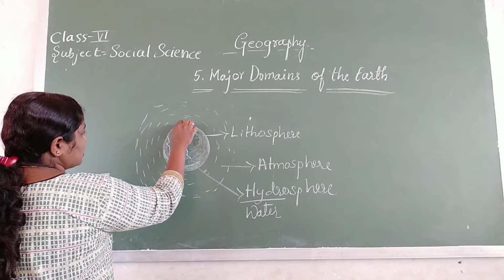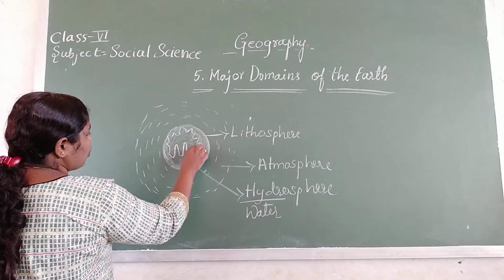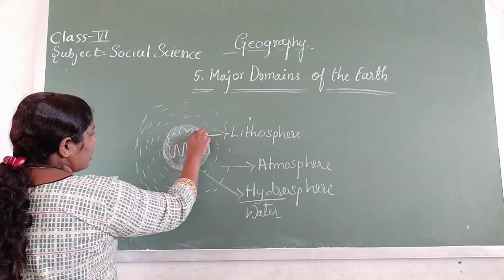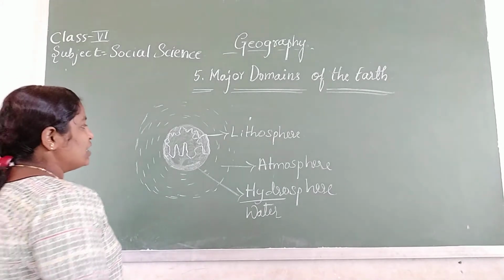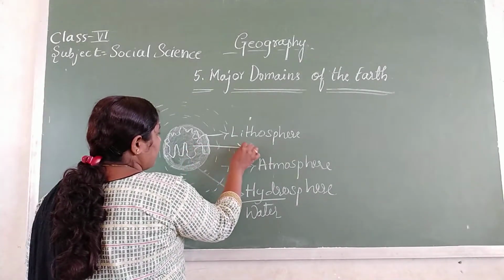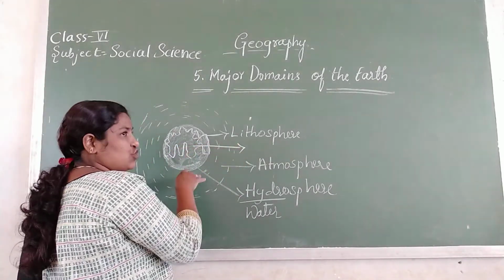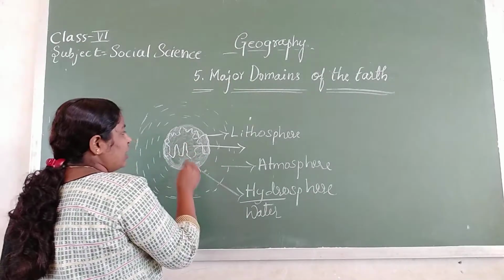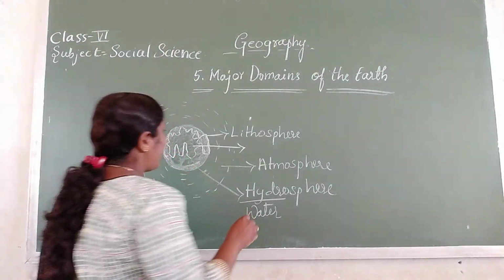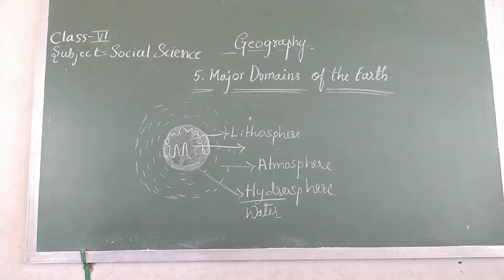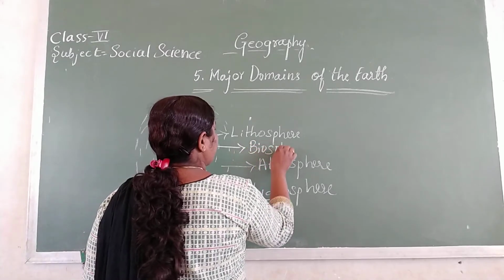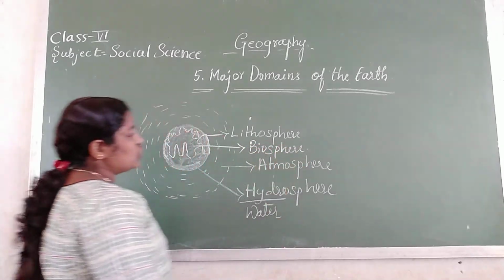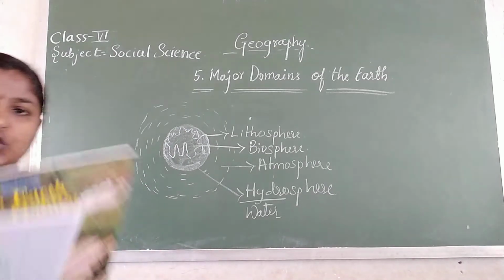You know that Antarctica, Africa, Europe, India, Asia, these are all continents which have land. On this land surface, in the middle, there is also water, air and vapor. This is known as the biosphere. Understood? Let's go to the textbook.